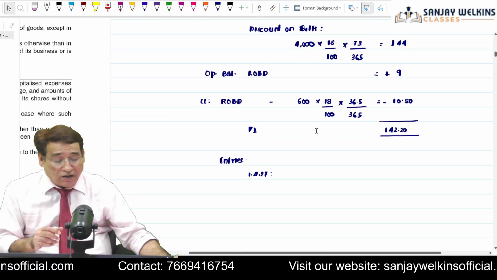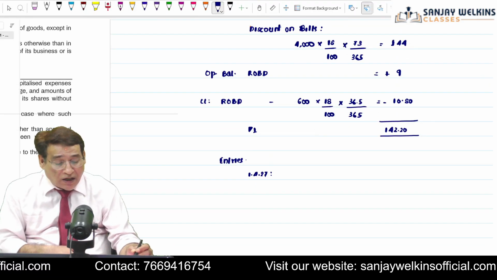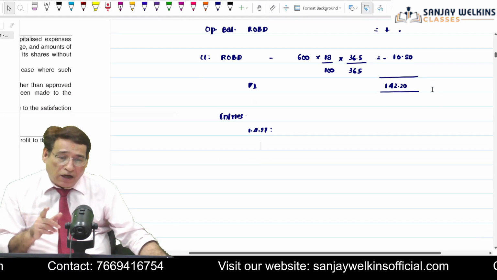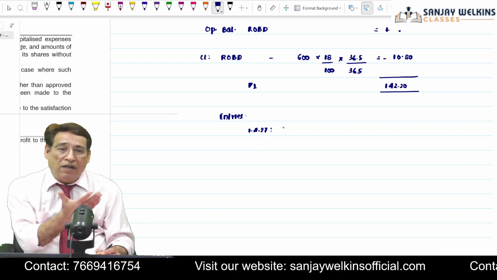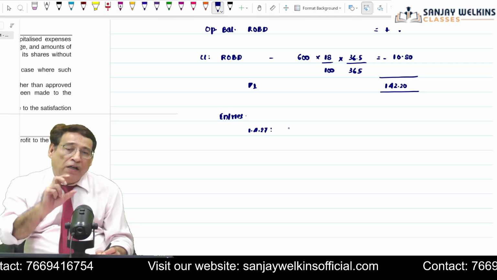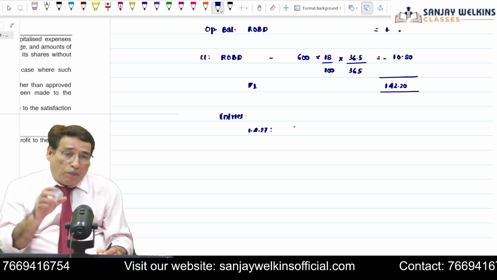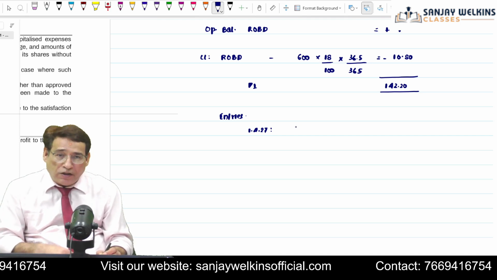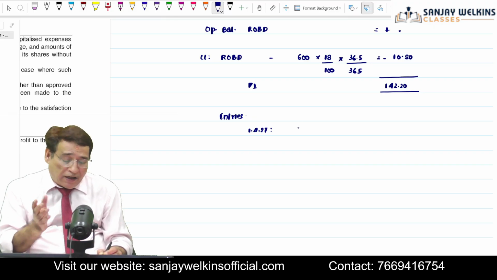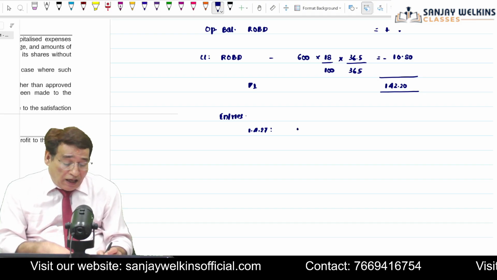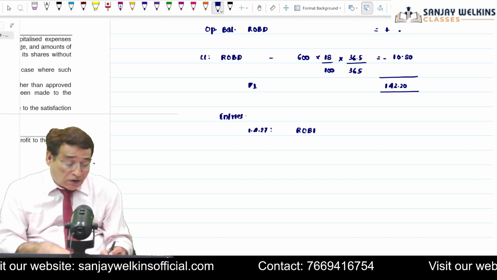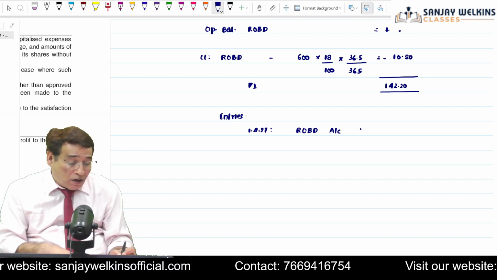You must have seen that this balance has been added to the current year's discount income. That means whatever opening balance of rebate on bills discount account is there, it will increase the current year's income. Rebate on bills discount account is an item of the liability side, which means it is a credit side item. So the opening balance, first of all, I am going to close down by transferring it to discount income. Because rebate on bills discount account has a credit balance, in order to close it down, I will have to debit the opening balance. Rebate on bills discount account debit 9 crores.